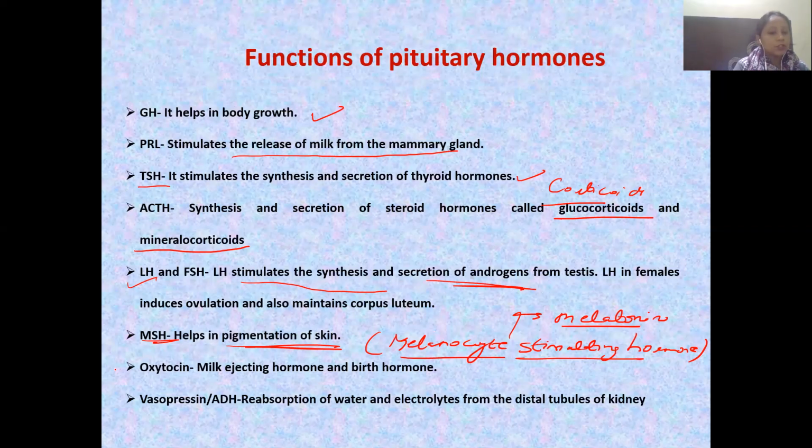Then oxytocin is a milk ejecting and birth hormone, and vasopressin is going to help in the reabsorption of water from the kidney tubules.